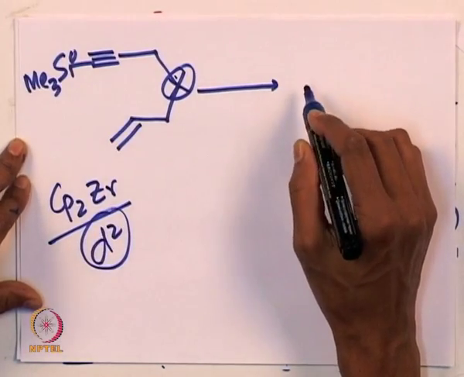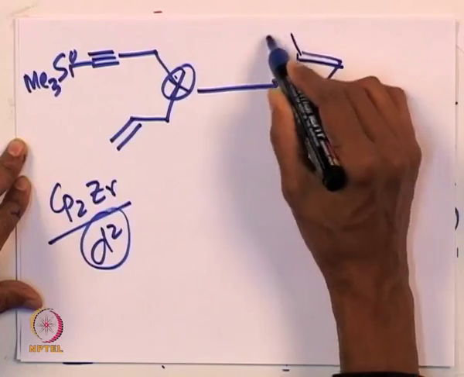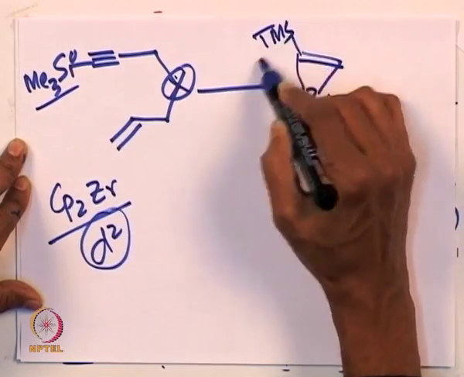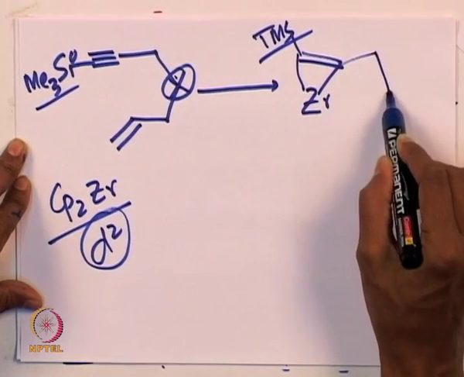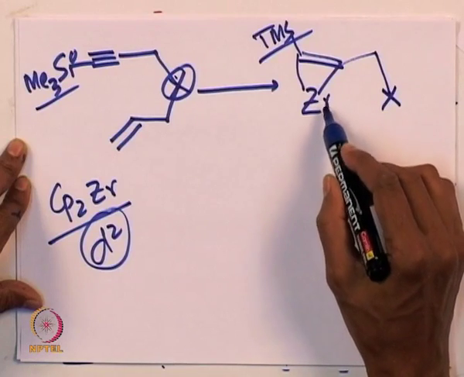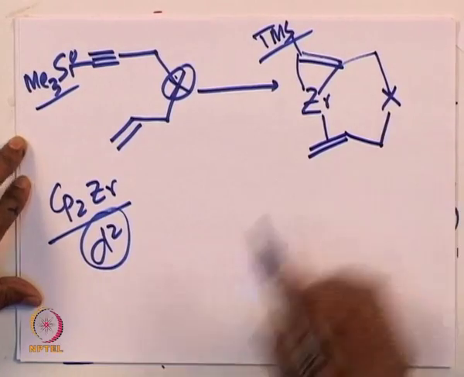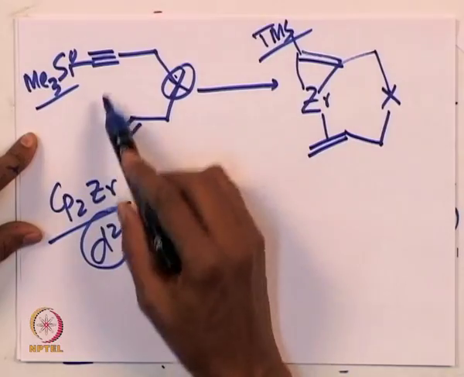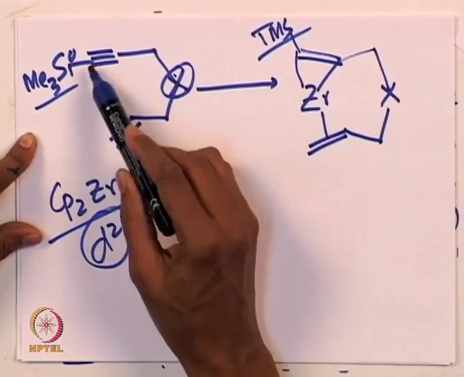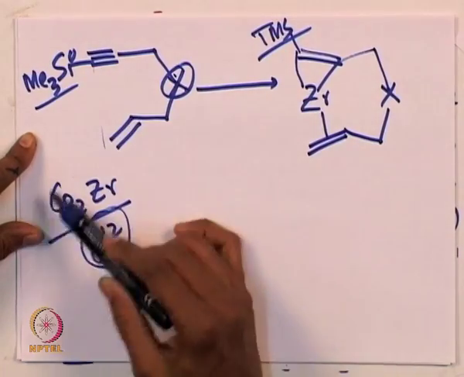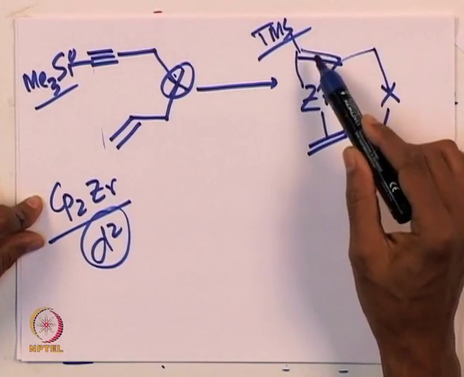of course, and first you form an intermediate where zirconium is associated with this. This is trimethylsilyl, also known as TMS, as we usually write. And then from there on we can get an intermediate where this X comes into the picture and then the olefin attaches with it to give you the further intermediate. So, overall what we are having is an alkyne and olefin together attached. So, with this intramolecular substrate, this alkyne is interacting with the cyclopentadienyl zirconium species to give you a 3-membered metallocycle intermediate.